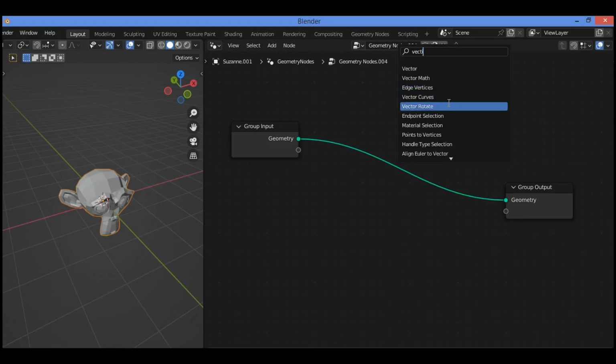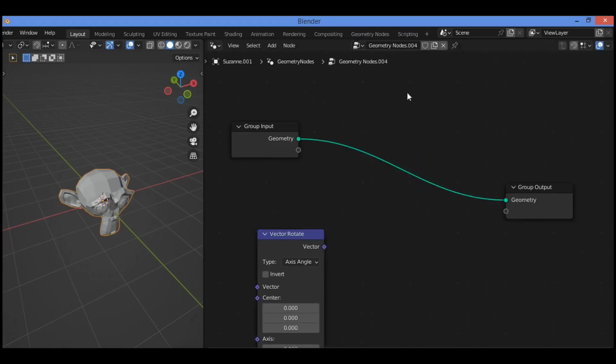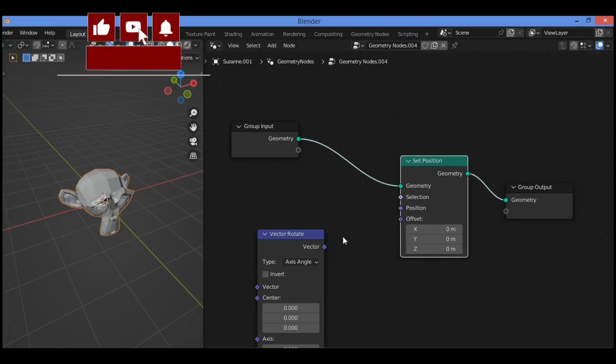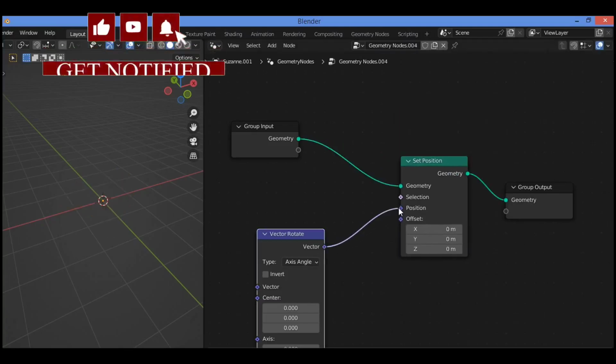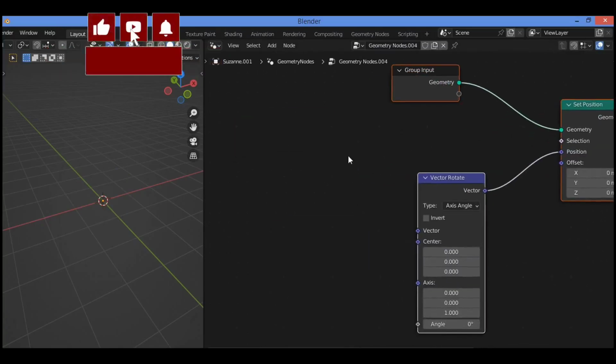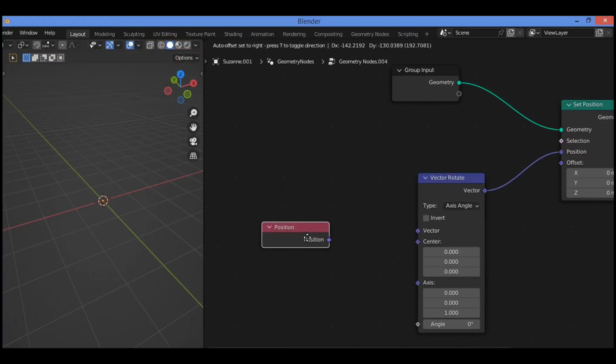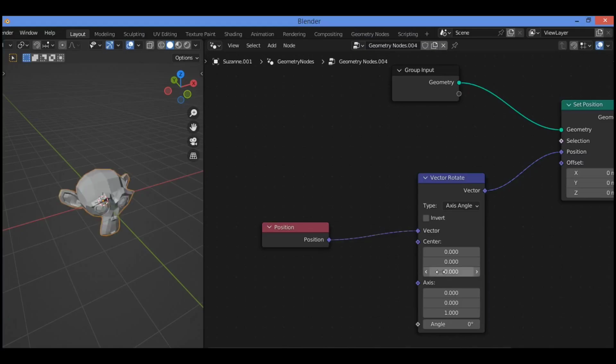I'm gonna be adding the vector rotate node. Grab it over there. Shift A, I'm gonna be adding the set position node like this, grab it over here. Connect the vector to the position. We need to add another node, which is the position node, in order to control the position on different axes. Connect it to vector like this.